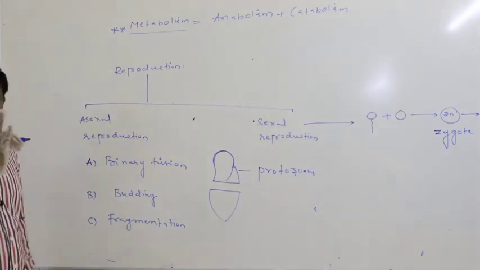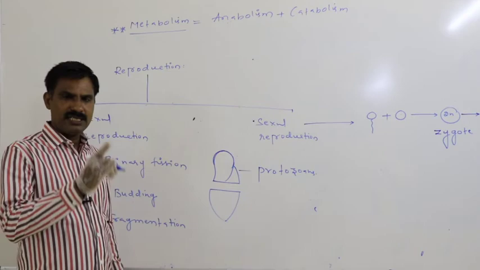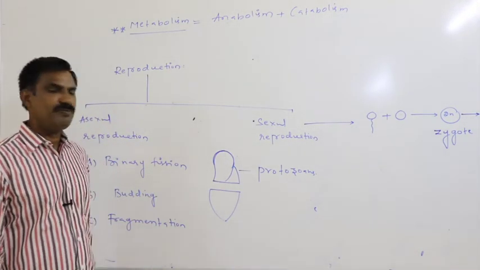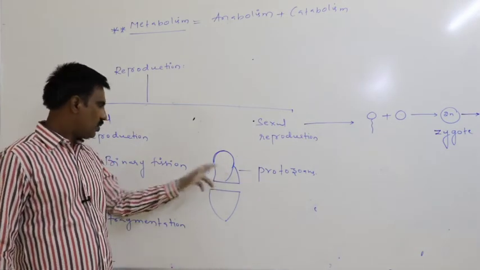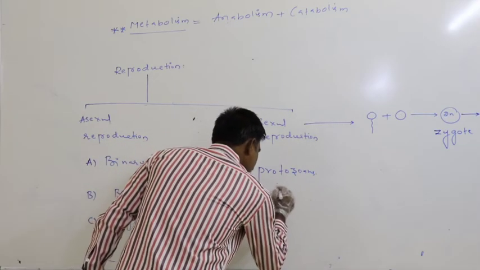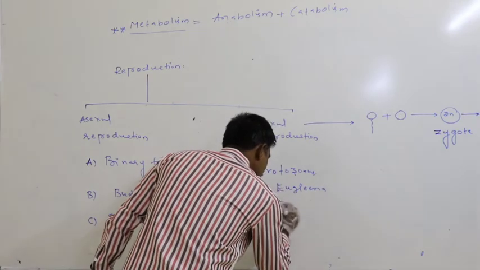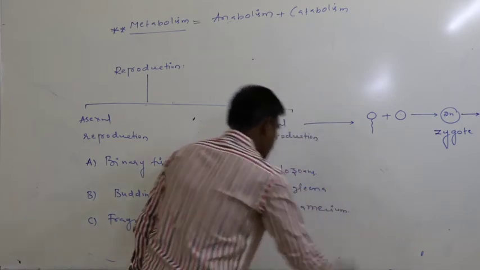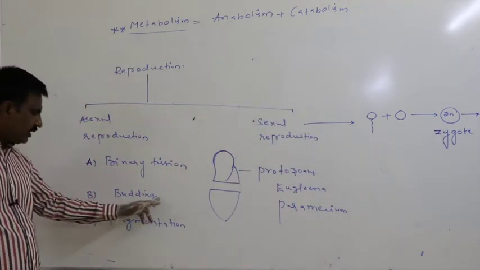In protozoans such as the paramecium and Euglena, this kind of binary fission is very commonly seen. Euglena and paramecium are better examples for binary fission.